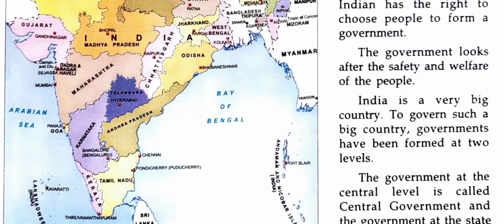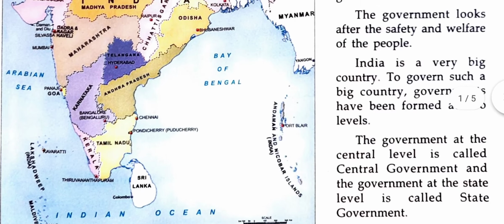India is a very big country. To govern such a big country, governments have been formed at 2 levels. India is the 7th largest country in the world, so we require government at 2 levels: at central level and at state level. Central level is called the central government. The government at state level is called the state government. What is the basic difference between these 2 levels of government?